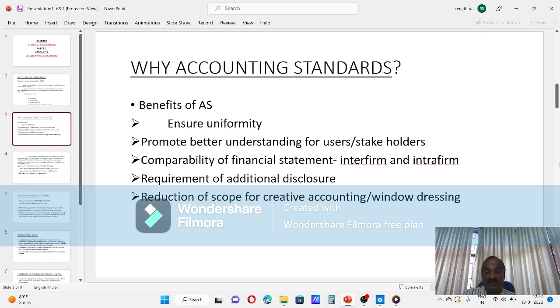That will come later. Then, requirement of additional disclosure. Accounting standards state some requirement norms, what all things to be disclosed. That is also set in the standard. Then reduction of scope for creative accounting or window dressing. If a standard is fixed, you cannot prepare a financial statement according to your desire. There is no scope for creative accounting. Window dressing means putting a fake figure to look good.